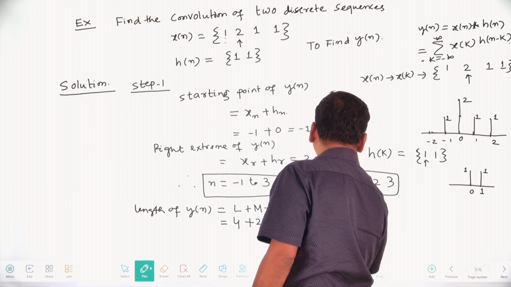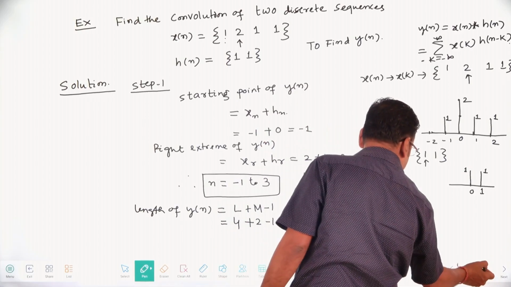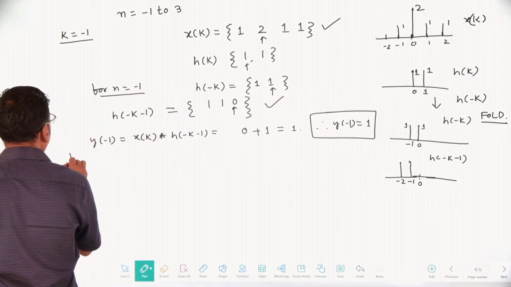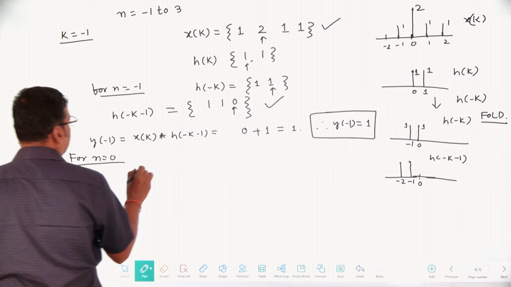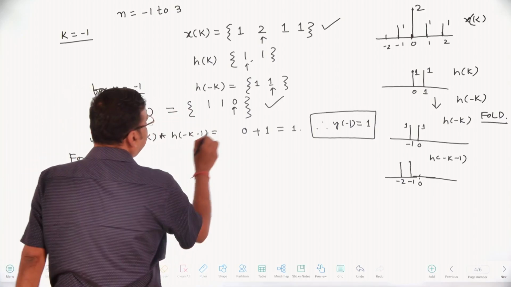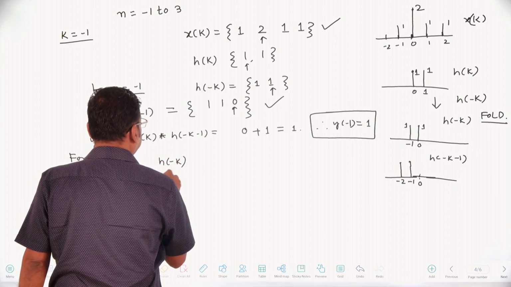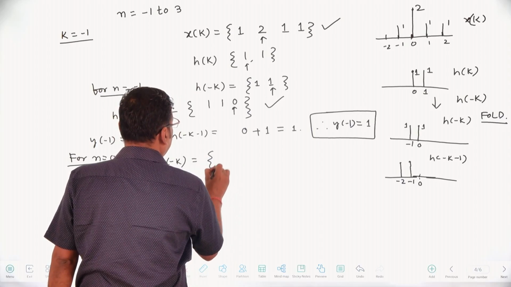Up to this sequence, first minus 1 is over, then come to 0. For n equal to 0, only x of k and h of minus k. H of minus k is nothing but 1, 1.